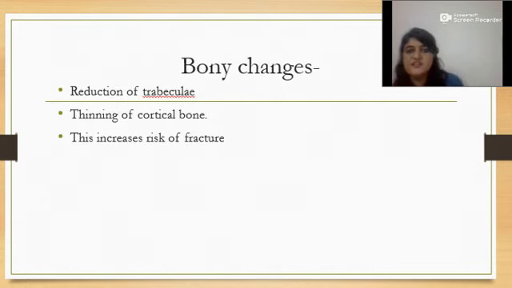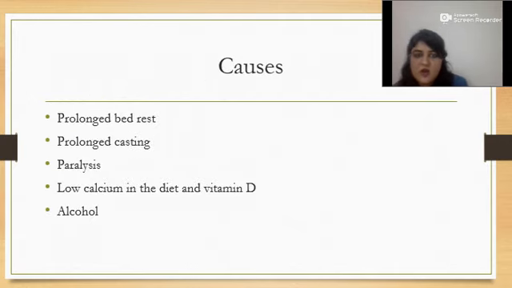What are the bony changes which happen? We'll see after a few slides that the bony changes in these patients are thinning of the cortical bone and reduction of the trabeculae. Causes are prolonged bed rest, sedentary lifestyle, lack of calcium and vitamin D3 in the diet, if the patient is alcoholic, or if the patient has to be on bed for a longer period of time, for example after stroke, after any injury or after surgery. All these are the causes of osteoporosis.